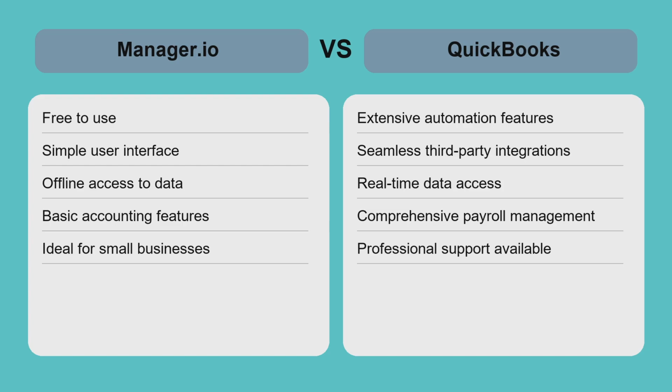For example, a freelancer or small shop might prefer Manager.io for simplicity and cost savings, while a growing company with multiple employees and complex tax requirements would benefit from QuickBooks' robust capabilities. The trade-off is between cost and functionality, offline control versus cloud convenience.